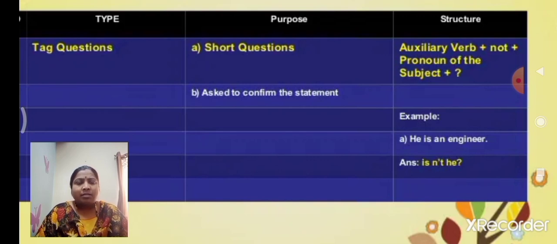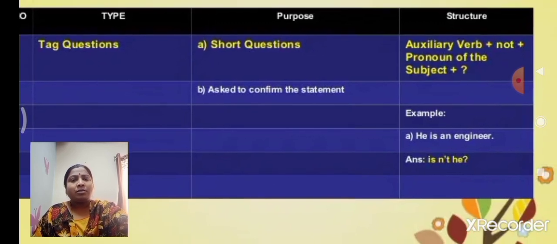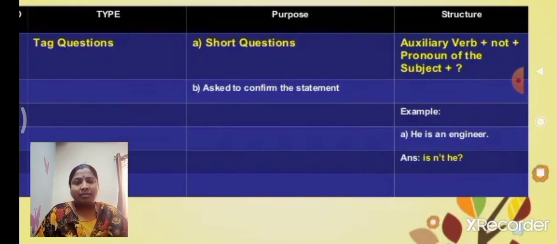Right? Once again, observe the structure: auxiliary verb plus not plus pronoun of the subject, and the question mark also there. Children, observe.